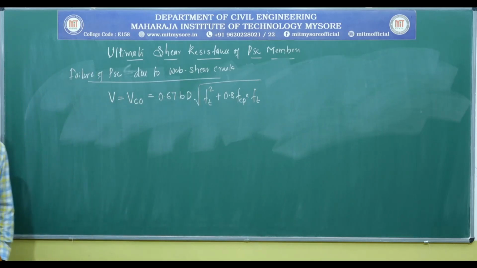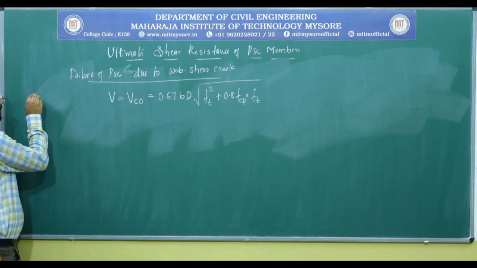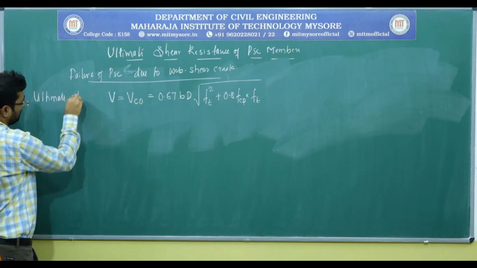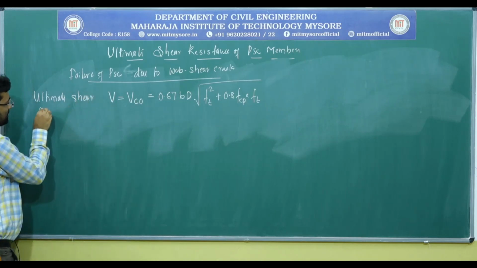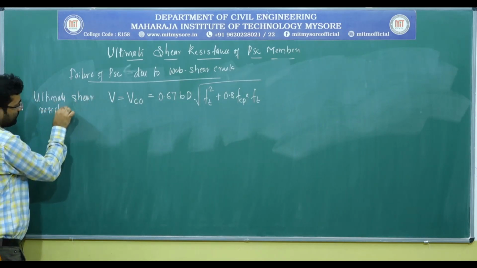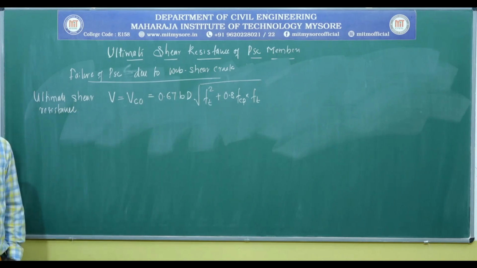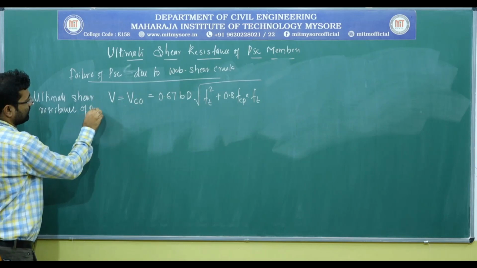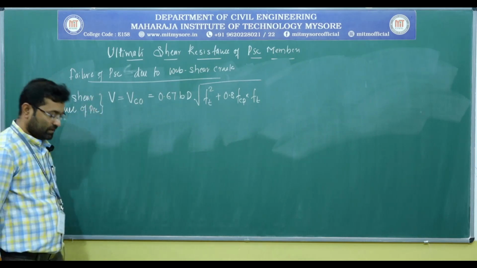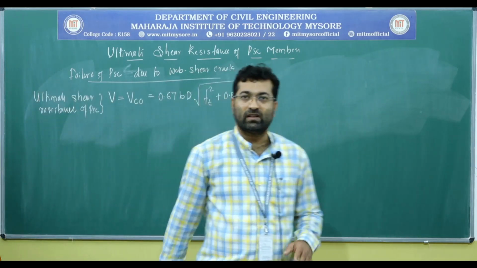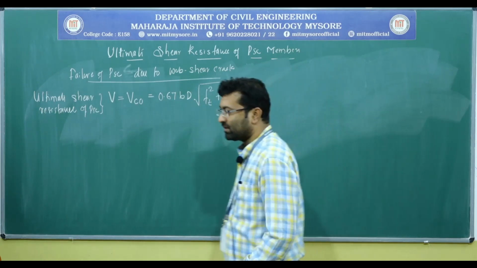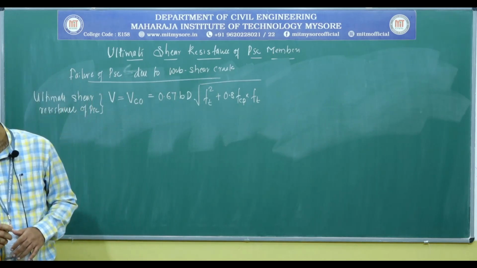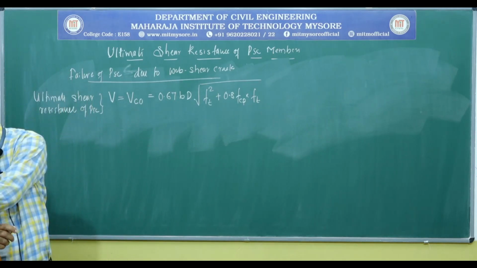This is the formula to determine the ultimate shear resistance of PSC. This is the standard formula given by the Indian Standard Code, IS 1343.